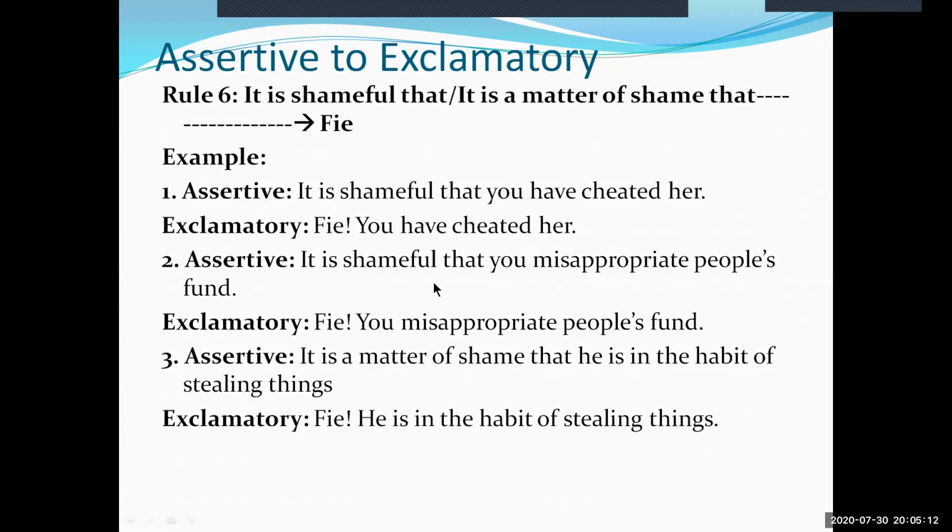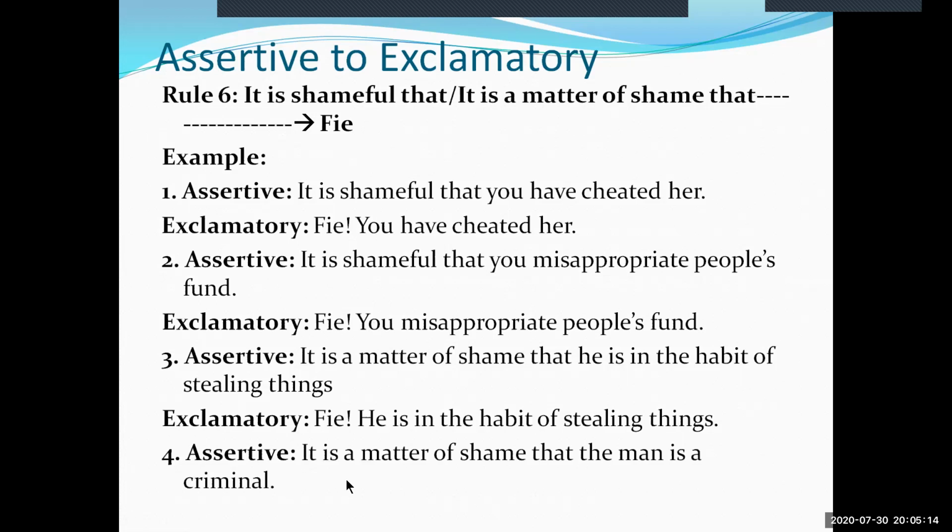The last example on rule 6 is this, and this sentence reads like, it is a matter of shame that the man is a criminal. Its exclamatory form will sound fie, the man is a criminal. Okay, these are the examples on rule 6.